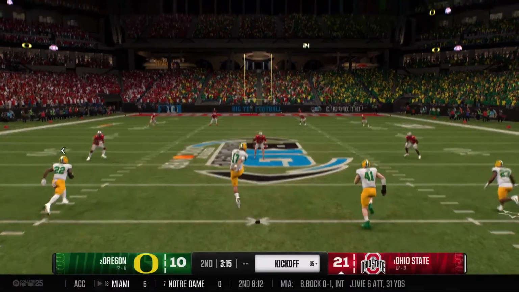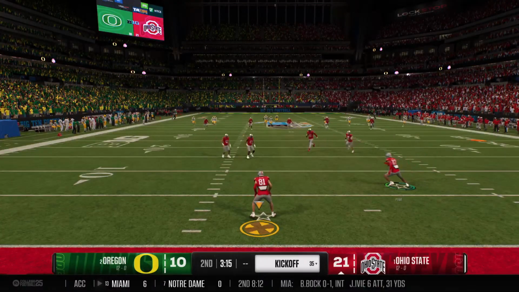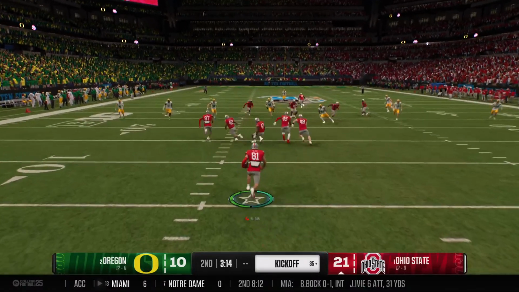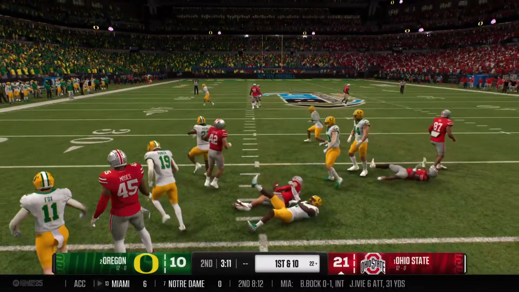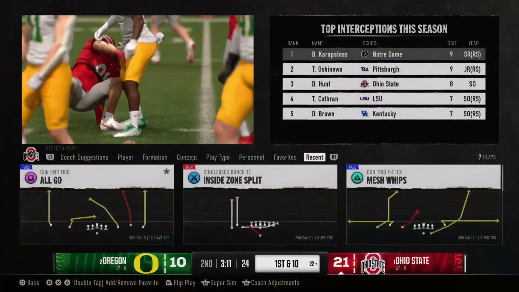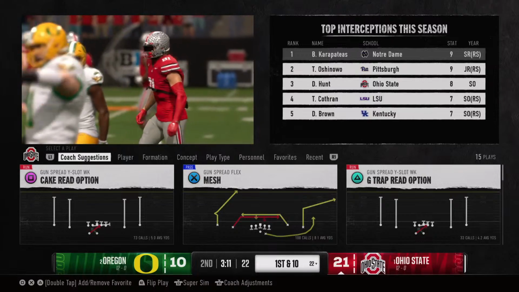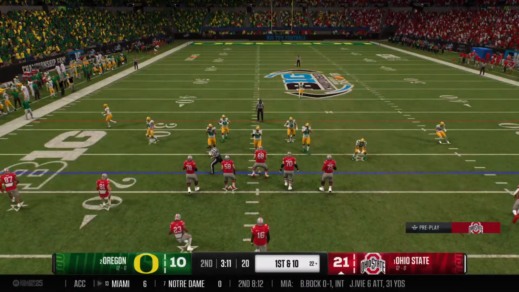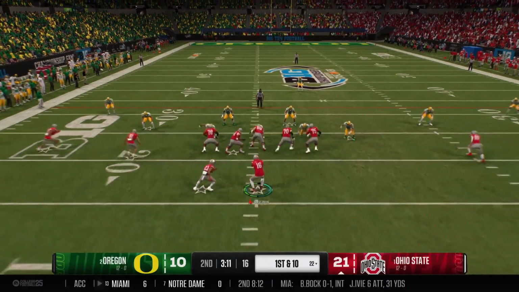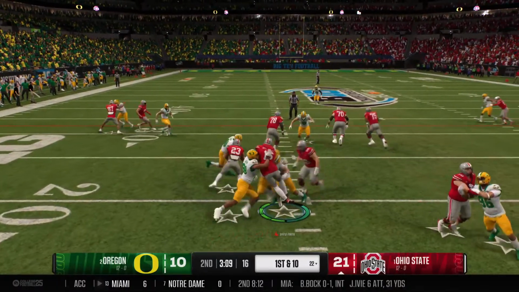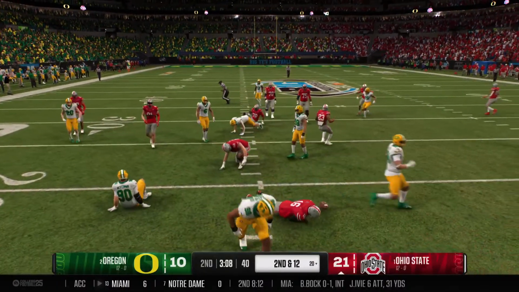Getting set to kick the ball off now. And here's the return from inside the 5. Tackled at the 22. Good job by the coverage team. And here comes the powerful Buckeye offense back onto the field. They scored a touchdown on the last possession. Let's see if this defense has been able to come up with some adjustments and stop them this time.